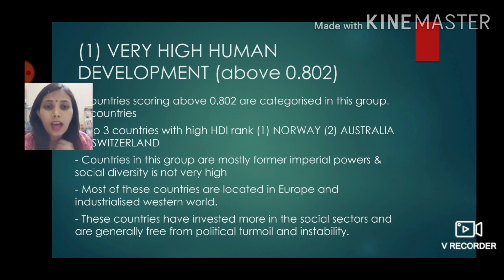And these countries have high human development because the government of these countries have invested more in the social sector. And these countries are free from the political turmoil. Political turmoil means political disturbance. They don't have any kind of instability or political disturbance. That is why they were able to concentrate on the HDI.